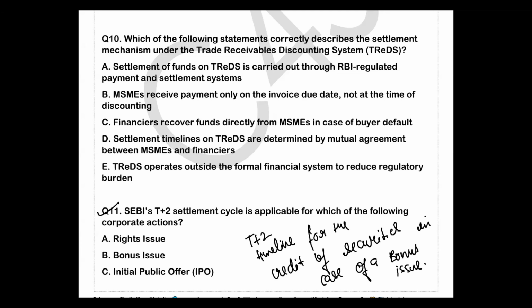Is it clear? What does it ensure? It ensures faster credit of bonus to investors after a record date. Other listed corporate actions followed different regulatory timelines, but the T plus 2 settlement cycle was followed by bonus issue for ensuring a faster credit of bonus shares to investors after the record date. Is it clear?